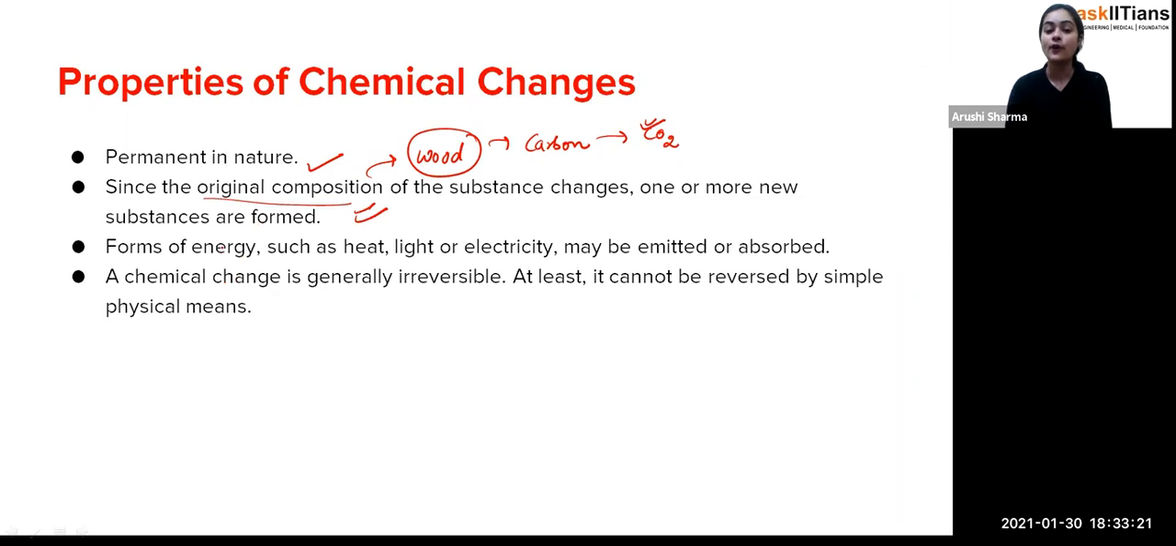Fine. Forms of energy such as heat, light, or electricity may be emitted or absorbed. That depends upon the type of reaction. For example, if we talk again about the burning of wood, we are getting heat and light as well. Exactly, there is emission of light and heat. Burning of paper is the same thing. So in such changes, either heat or light is emitted or absorbed. Chemical changes are generally irreversible in nature, they are not going to be reversed back. As we have discussed already, at least it cannot be reversed by simple physical means.